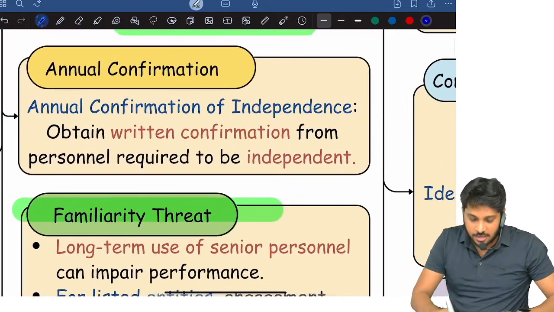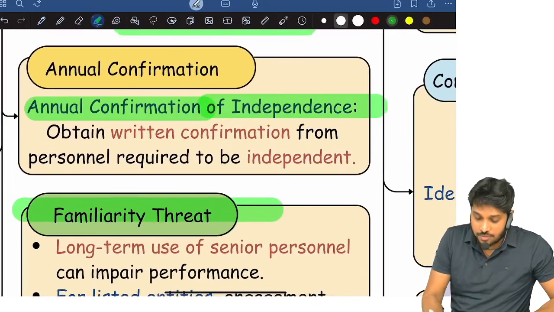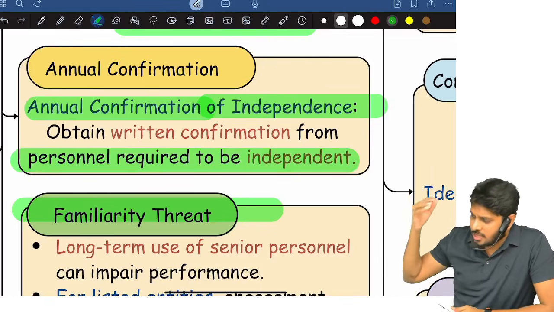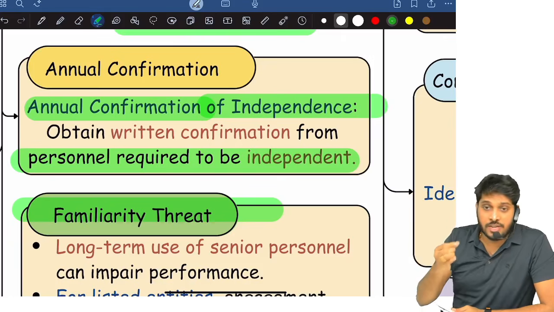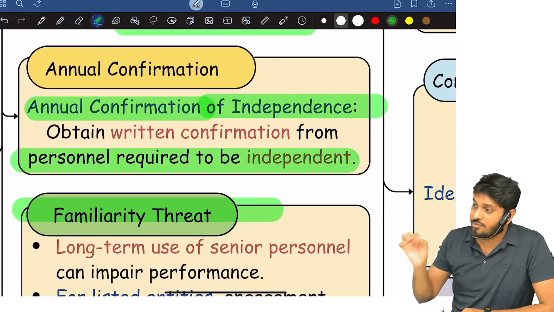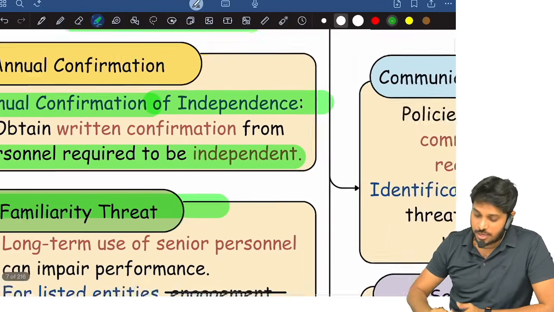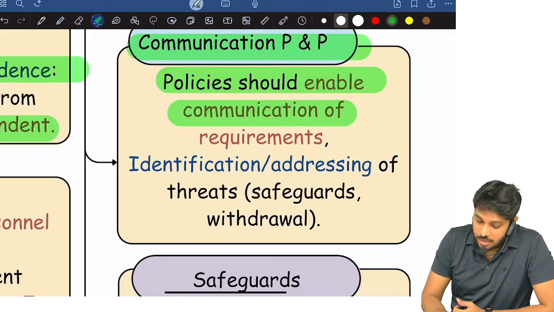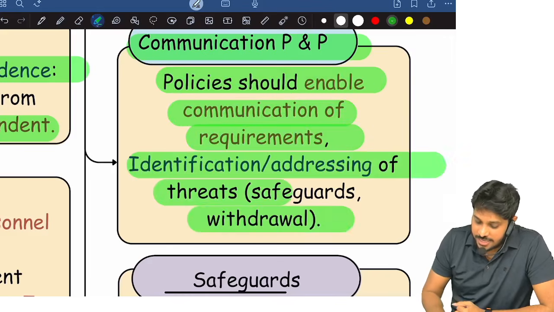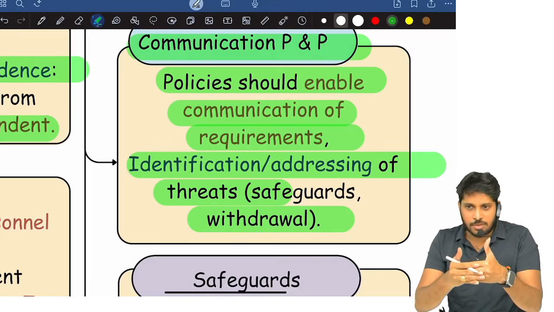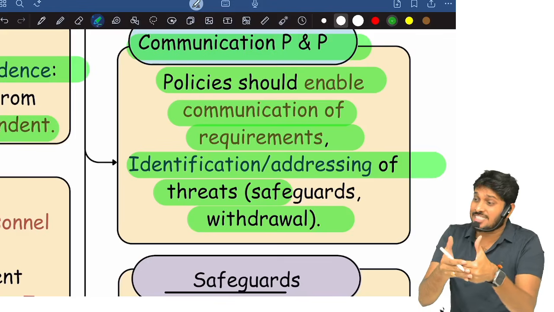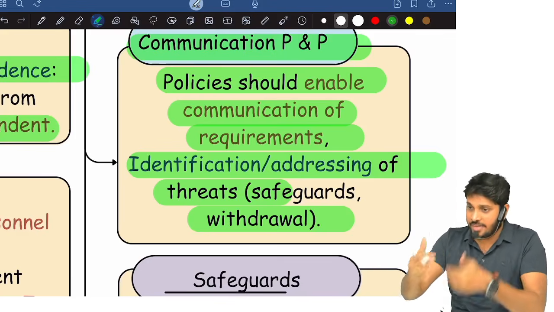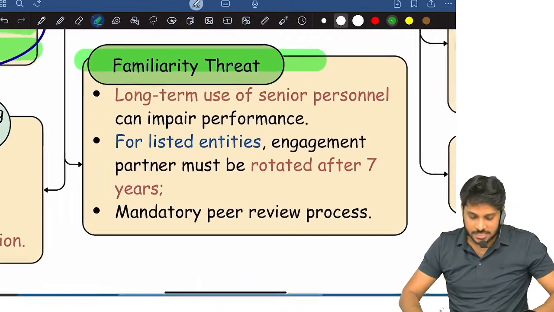Understood? And the firm has to get an annual confirmation of independence from all the personnel inside the firm: their partners, team, everybody. So we need to get an annual written confirmation that every one of them has complied with independence policies or not. Now, the firm has to communicate: policies should enable communication of requirements and identification or addressing of threats. So the firm has to develop policies and processes for ethical requirements in such a way that these policies are communicated rightly, feedback is also taken, and then these policies are rectified from time to time. Next, familiarity.